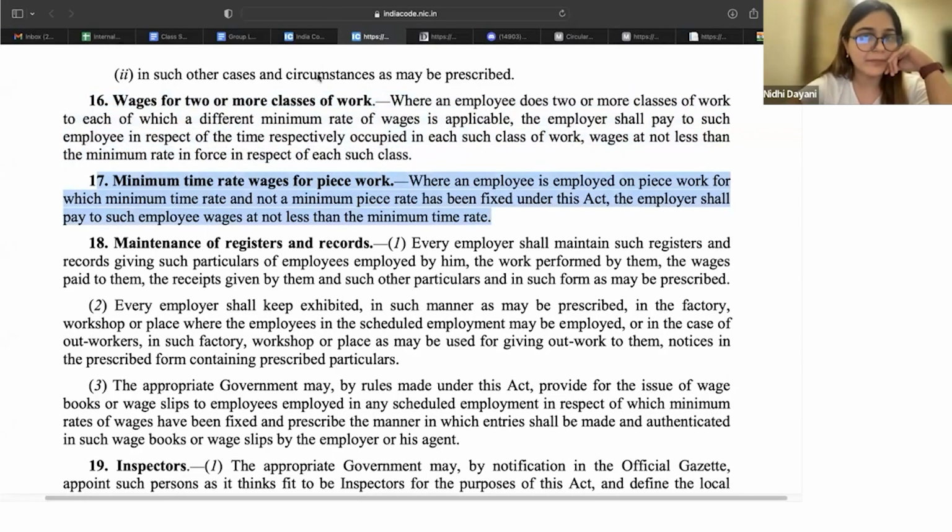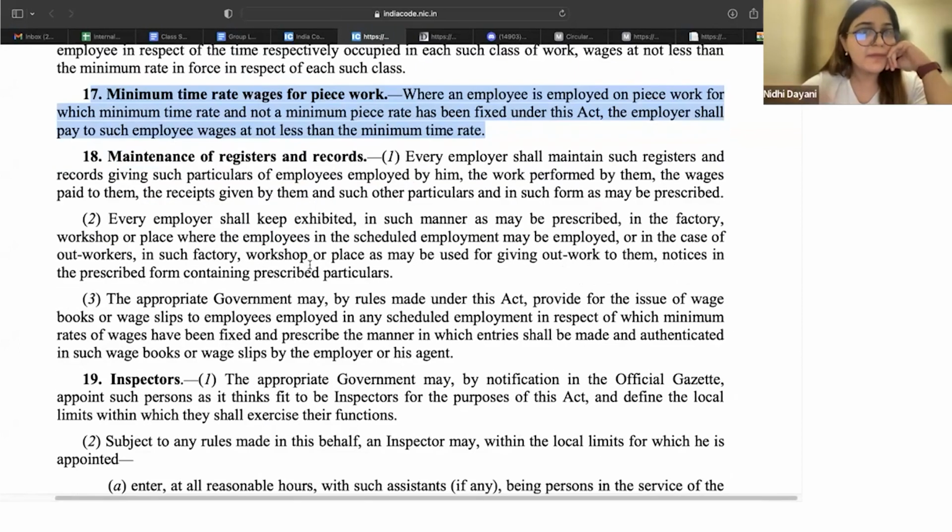We have seen that. Then from the perspective of an HR manager, what are you supposed to do? You need to maintain registers and records. Okay. Every employer, what is the definition of an employer? For a factory, it is the manager. For the central government, it is a person appointed by the central government or the head of department. For a local authority, it is the person appointed by the local authority or the CEO. And for any other, whoever has supervision and control, that is the employer. These people under these categories are supposed to maintain registers.